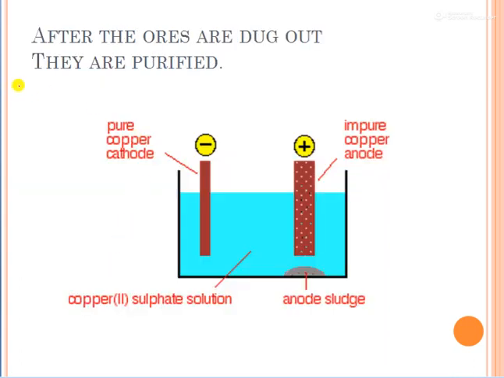Now we have taken out the ore. Now we need to separate. So what we will do is they need to be purified. This purification can be done in different ways. Different techniques are there for purification. This is one of the techniques.